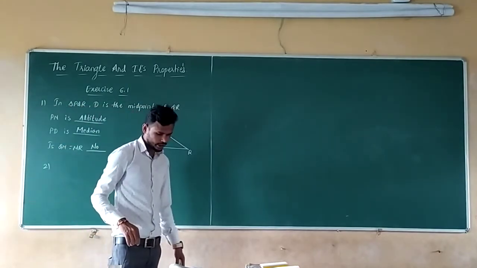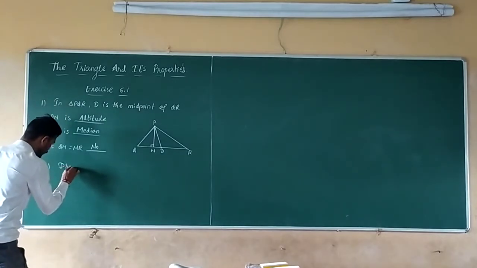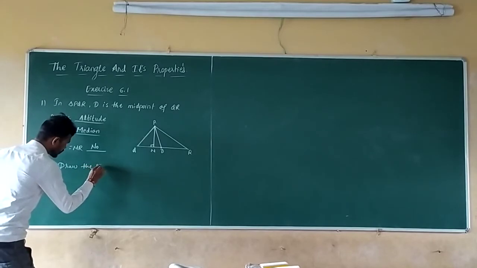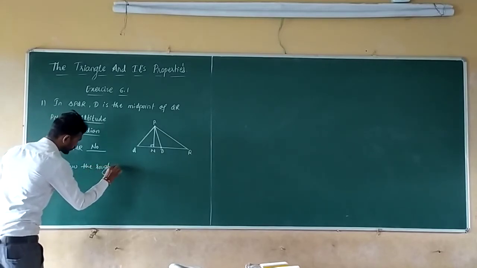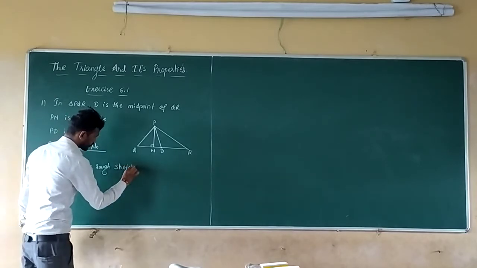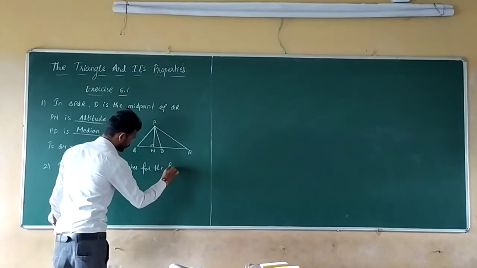Draw the rough sketches for the following.